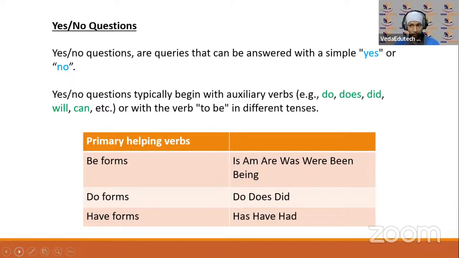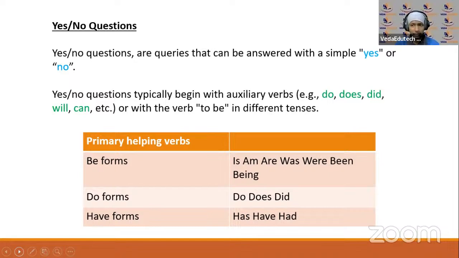Okay, so these are some words. What you have to look for is: am, are, was, were, been, do, does, did, has, have, had. इनसे आप क्वेश्चंस कभी भी बनाएंगे, ठीक है. तो आपका आंसर हमेशा यस और नो में होता है. Have you completed your assignment? Yes, I have completed my assignment. Has Rishabh come home?